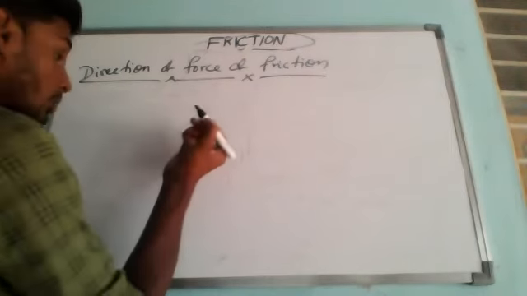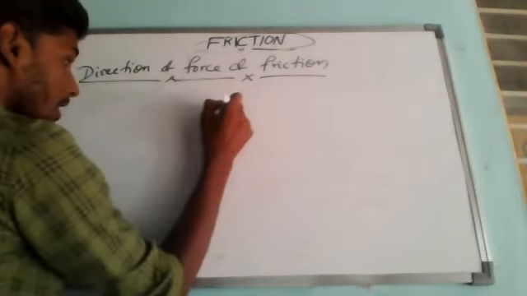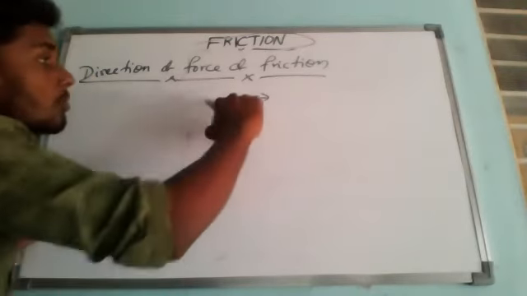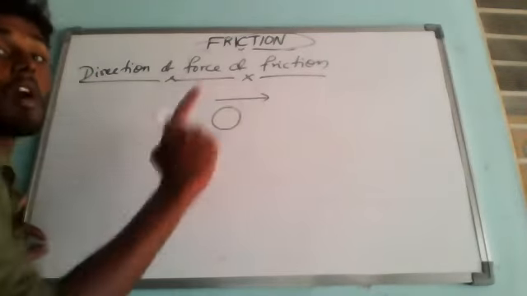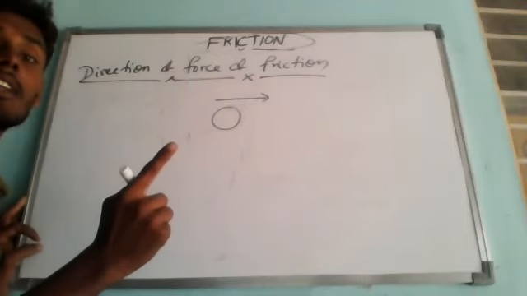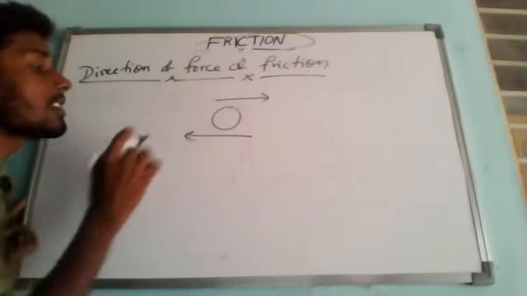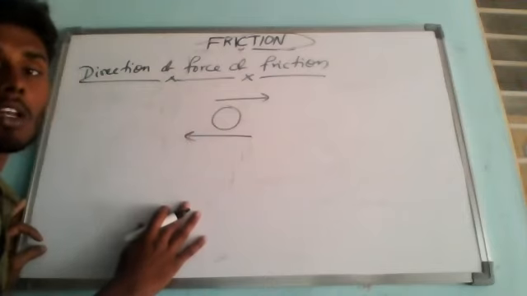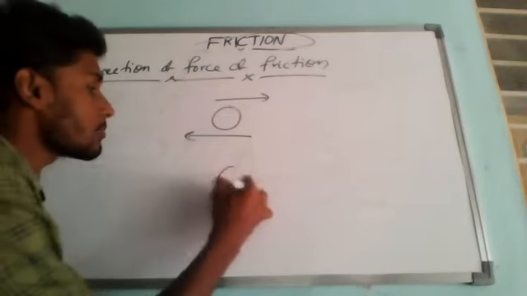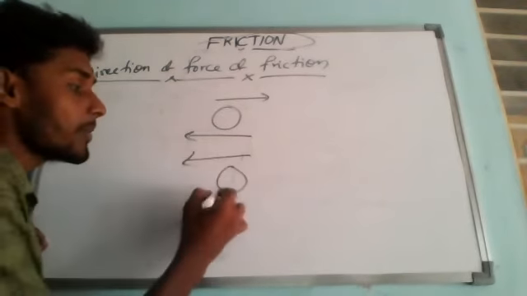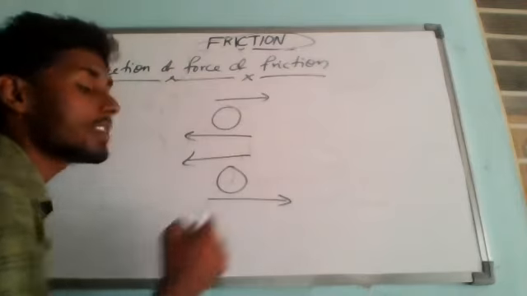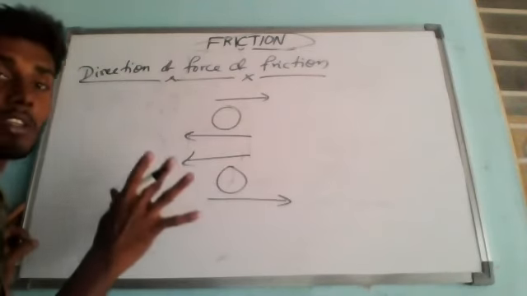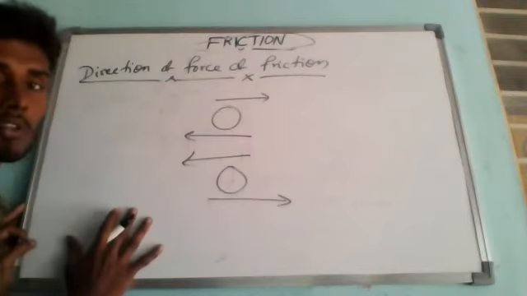Suppose I imagine one object. If the object is moving like this, the movement of the object is in this direction. So the opposing force must be acting in which direction? It must be acting in this direction, then only the movement will be controlled. Like that, suppose the object is moving in this direction, then the opposing force must act in this direction. Then only it will oppose the motion of the object.